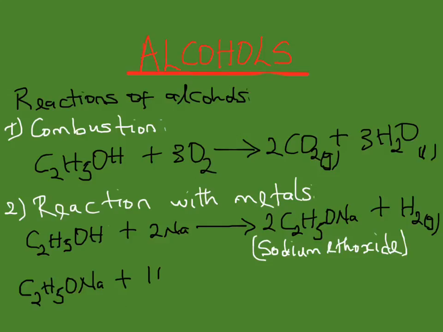The next reaction is reaction with metals. They react with metals to form alkoxides with the liberation of hydrogen gas. As you can see there, we have ethanol reacting with sodium to give us sodium ethoxide and hydrogen gas evolved. Adding water to the alkoxide regenerates the alcohol. For example, if this sodium ethoxide produced is reacted with water, it is going to regenerate our initial ethanol plus sodium hydroxide.